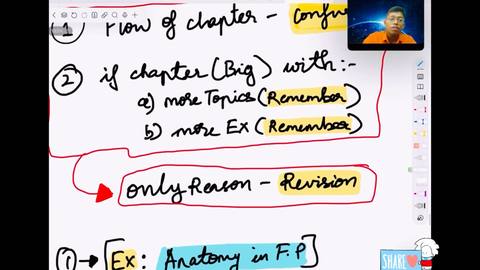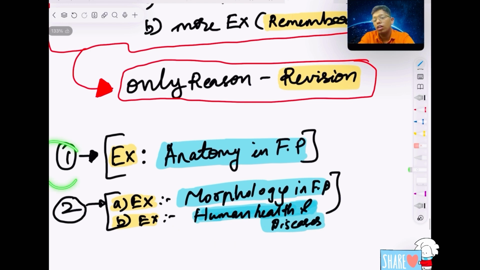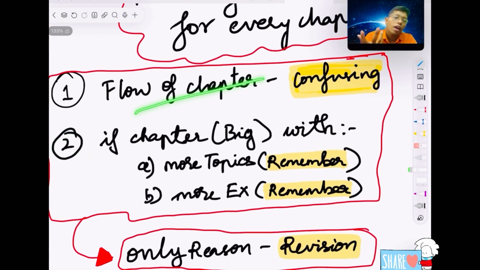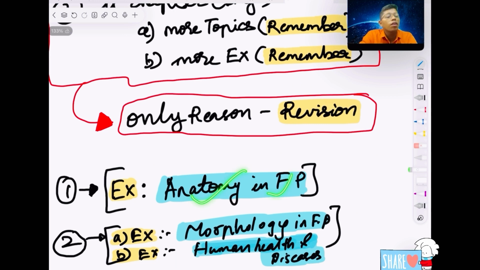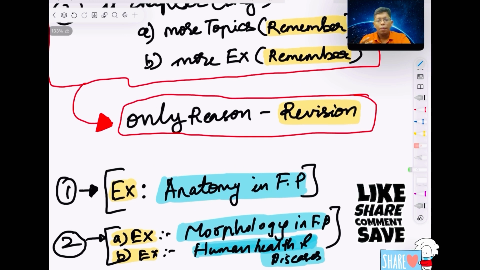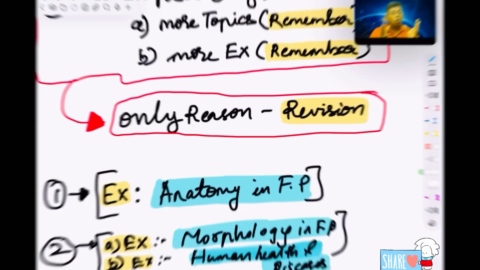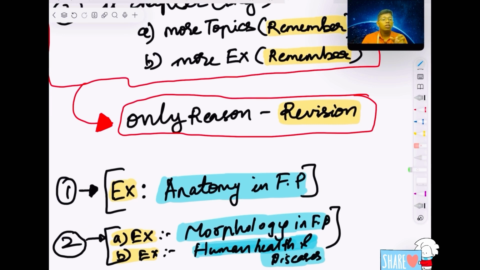If I give you examples, first, take the flow of a chapter. If you cannot understand it and it is very confusing, I will give the example of anatomy in flowering plants. Many things are there, like stem, parenchyma, collenchyma, sclerenchyma, and they are correlated also. You can understand everything from starting to ending. Why do they start with the stem first, then go to the leaf, then the root? Some confusion you may get.